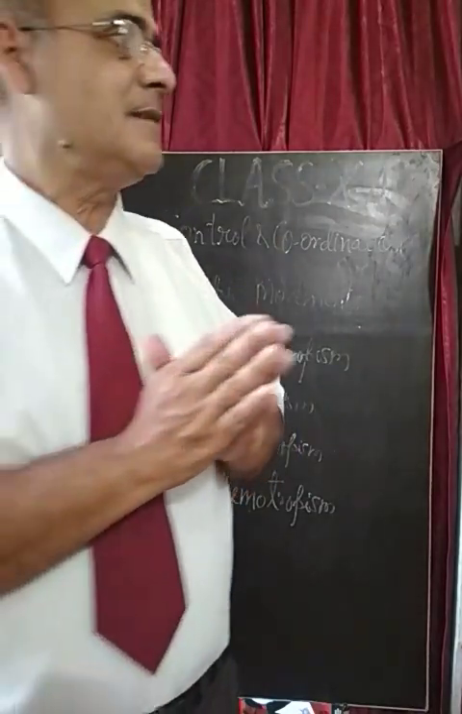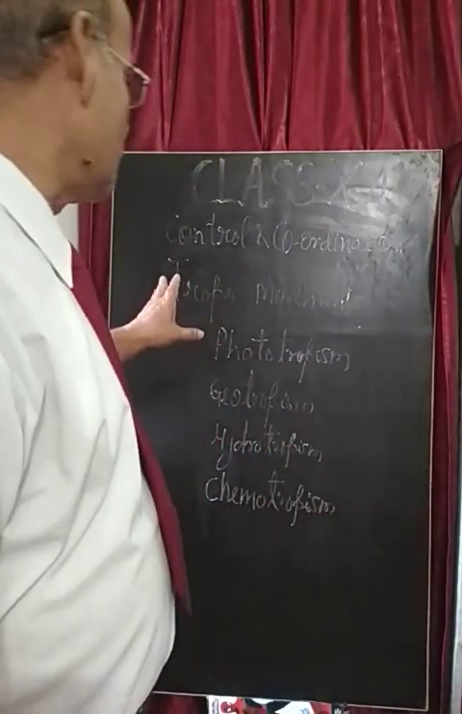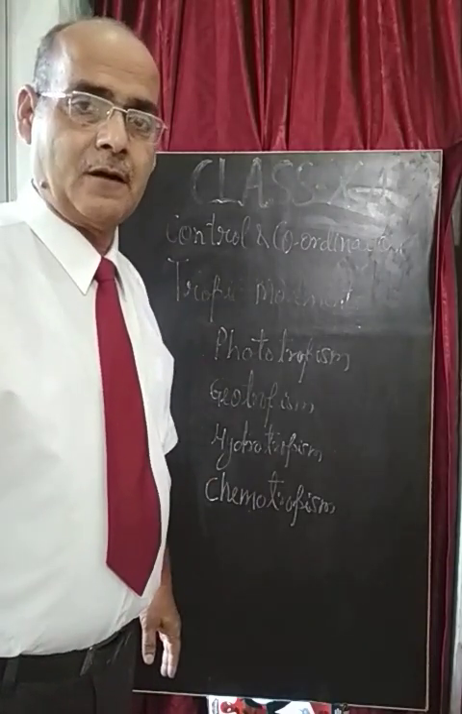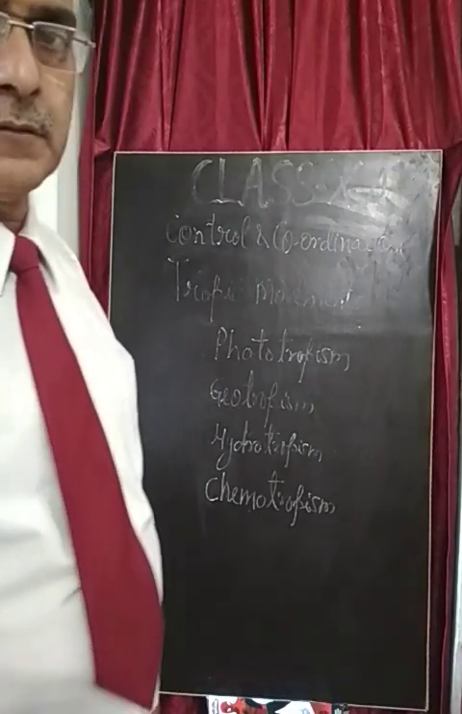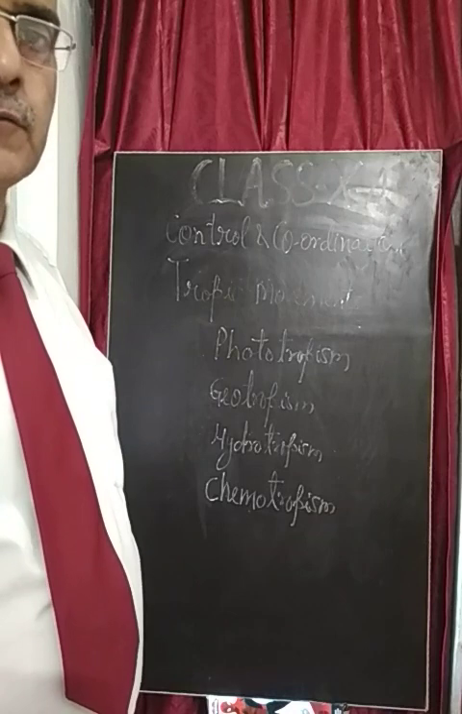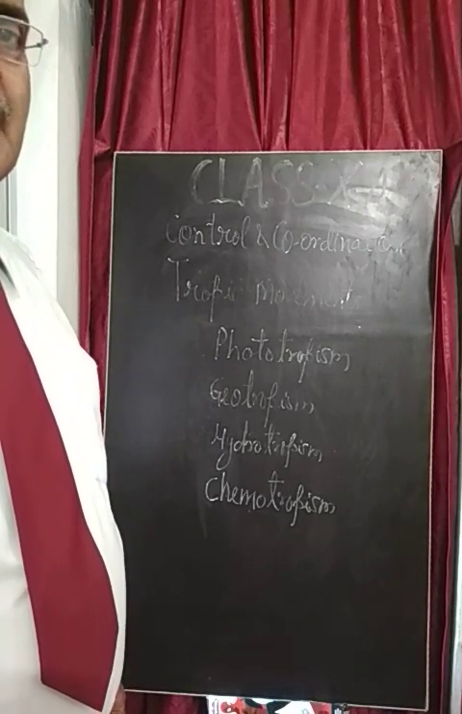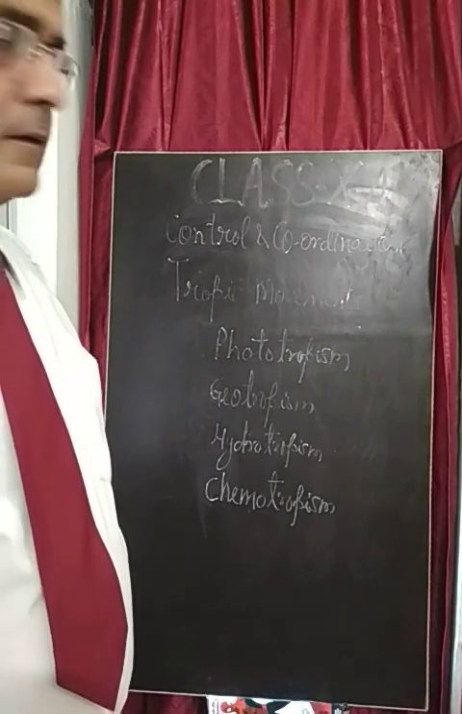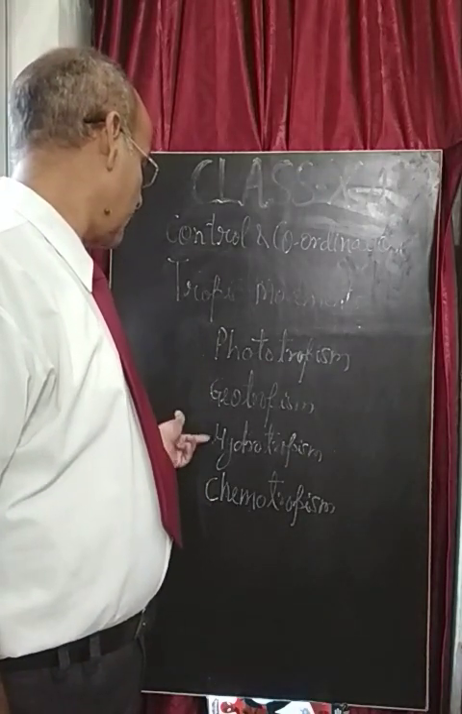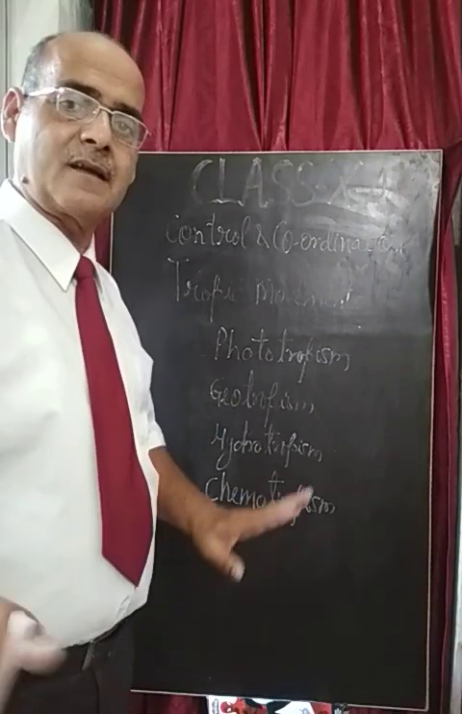So my dear students, these are the tropic movements of the plant parts, whether the stem, flower, fruit, root or shoot, that go in the positive direction or in the negative direction, dependent upon the sunlight, soil, water, chemicals, etc.